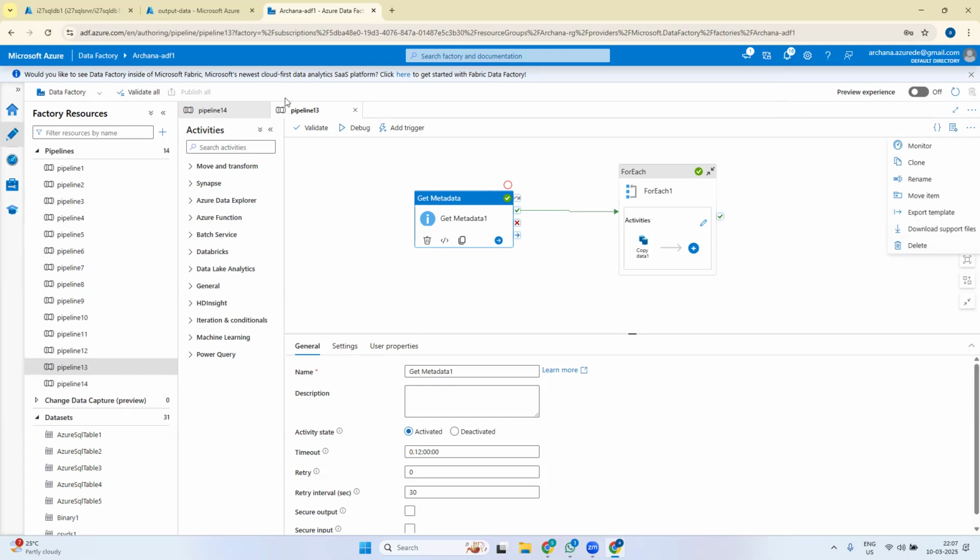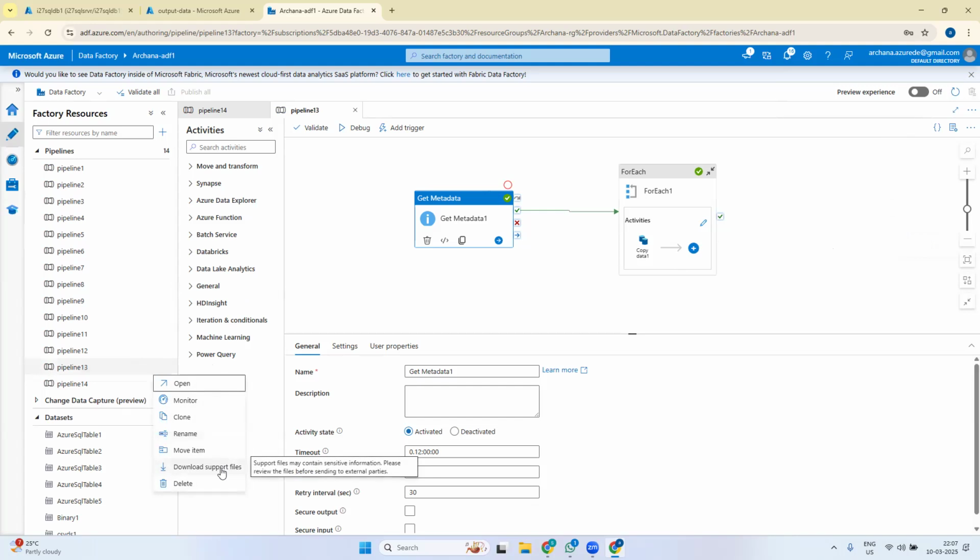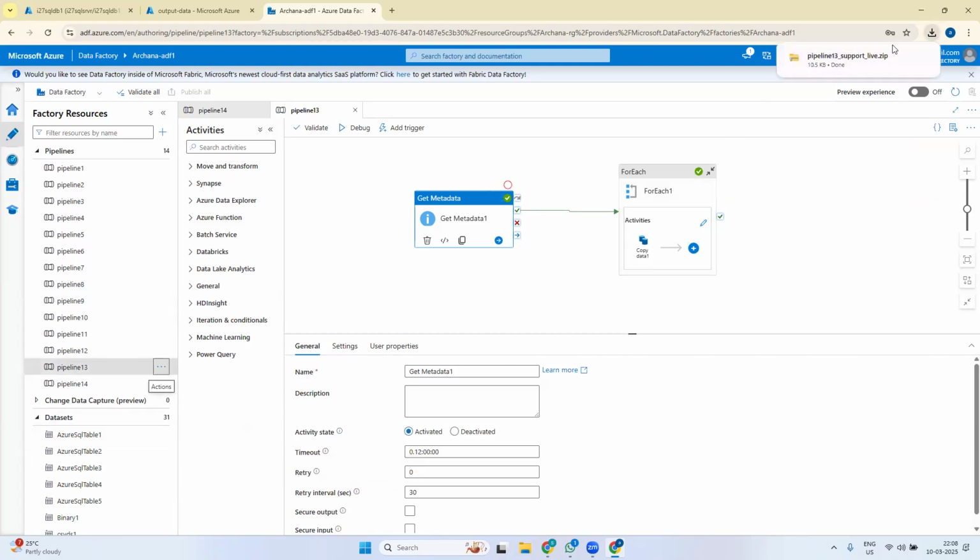There's also something called support files, but we use support files only when we are moving to a different environment via something called Git or Jenkins. It will help you there, but you can't use the support files here.